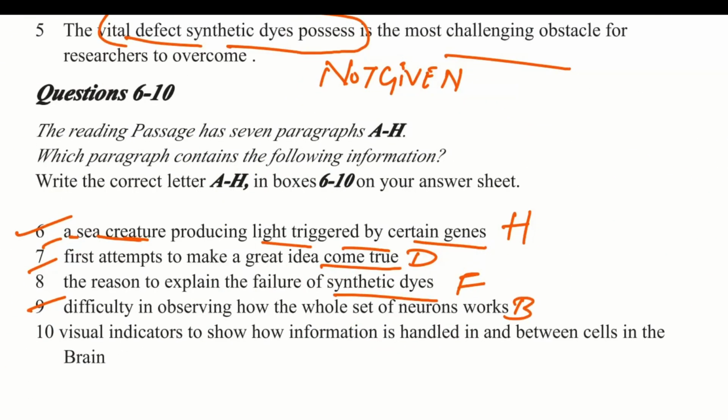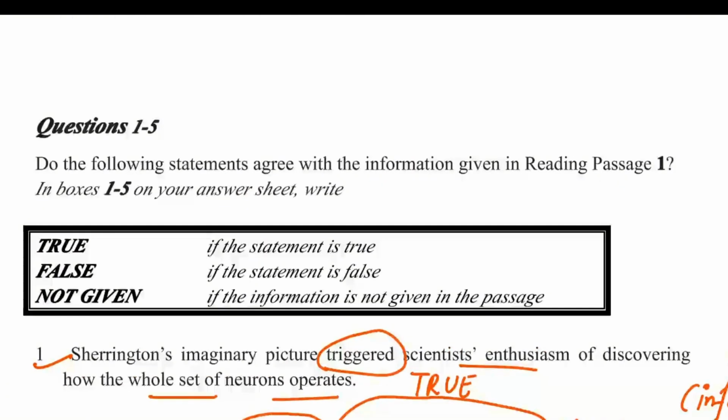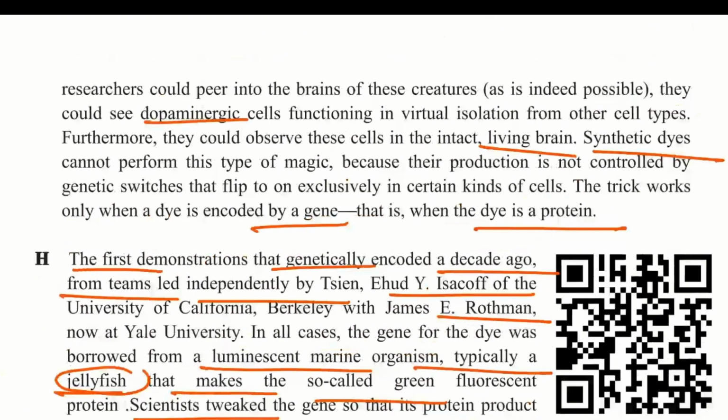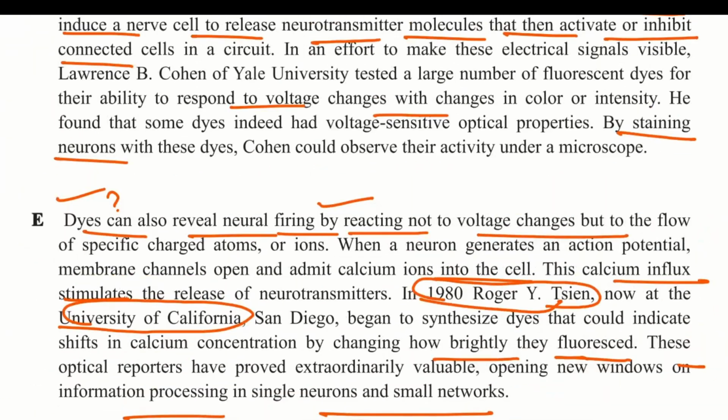Tenth question is the visual indicators to show how information is handled in and between cells in the brain. Maybe it is in paragraph E. The visual means some sort of videography.